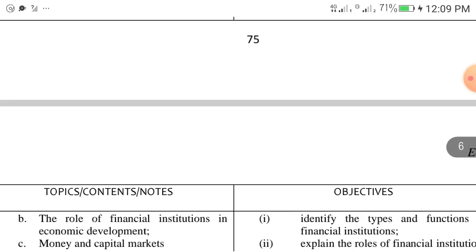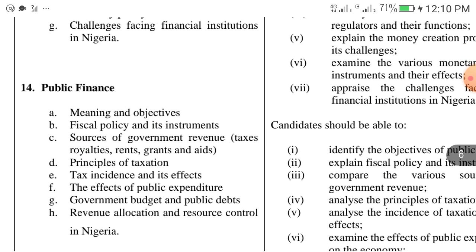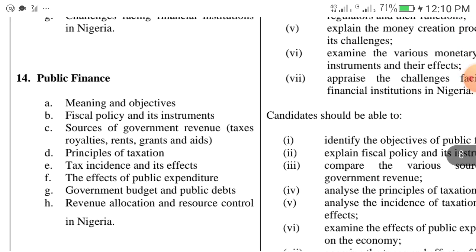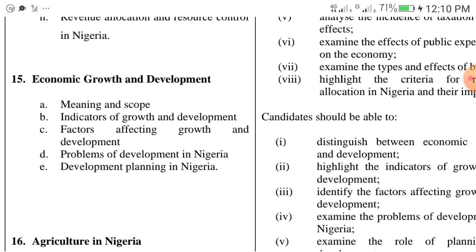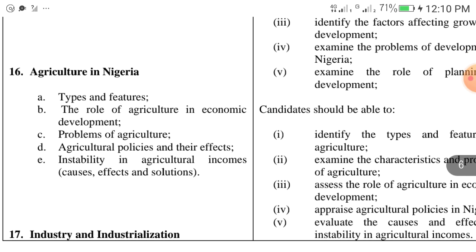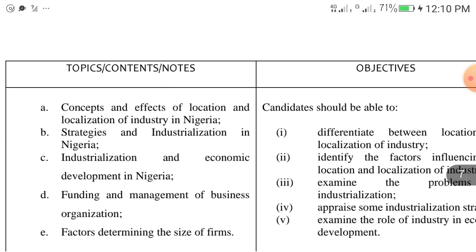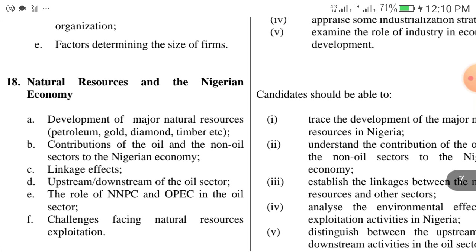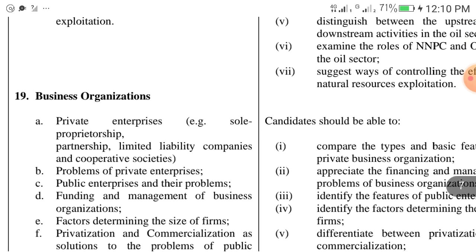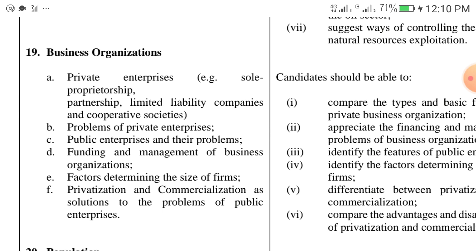Then we have financial institutions as a topic. Then we have public finance as a topic. Then we have economic growth and development as a topic. Then we have agriculture in Nigeria as a topic. We have industry and industrialization. We will now have natural resources and the Nigerian economy.